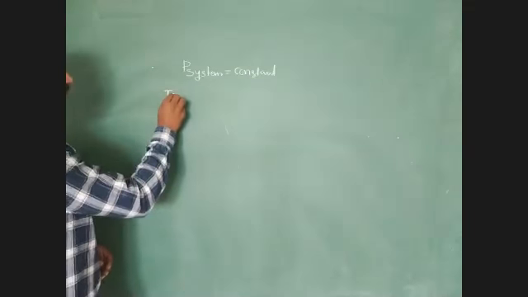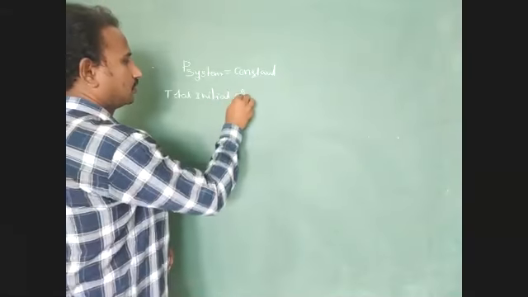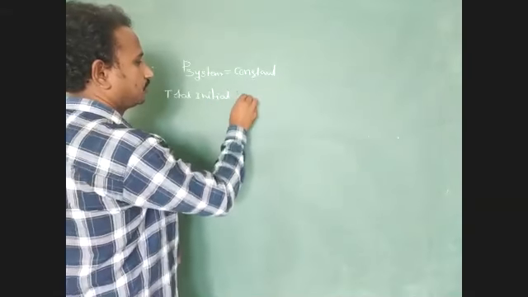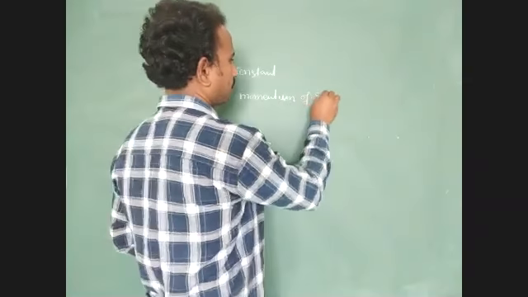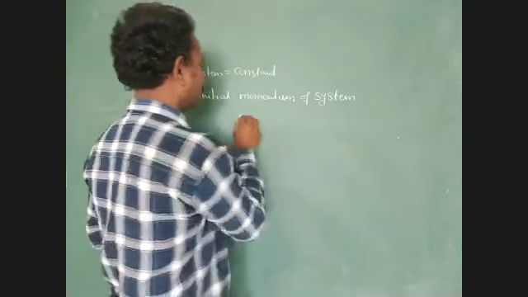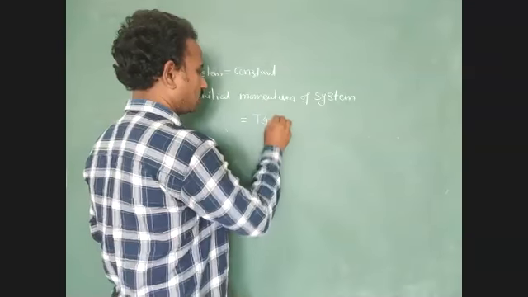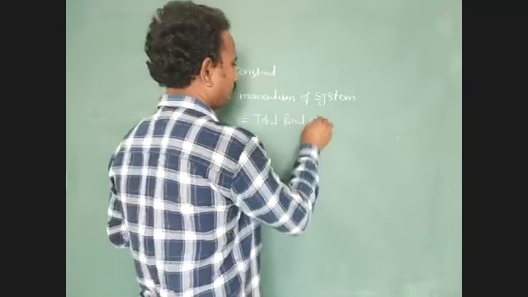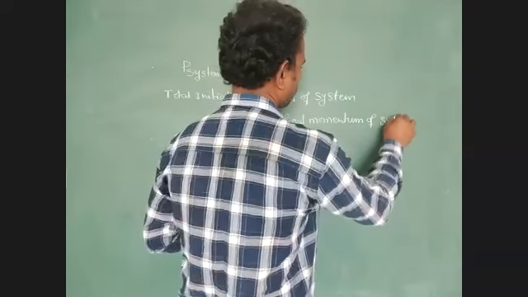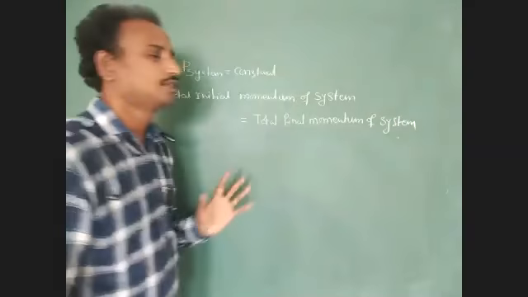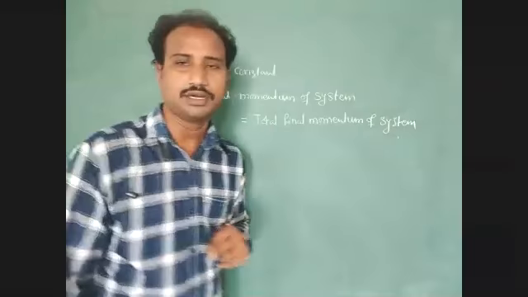Total initial momentum of system equal to total final momentum of system. It represents the law of conservation of linear momentum.